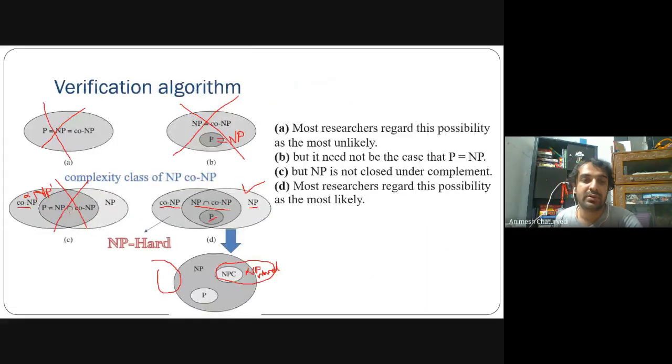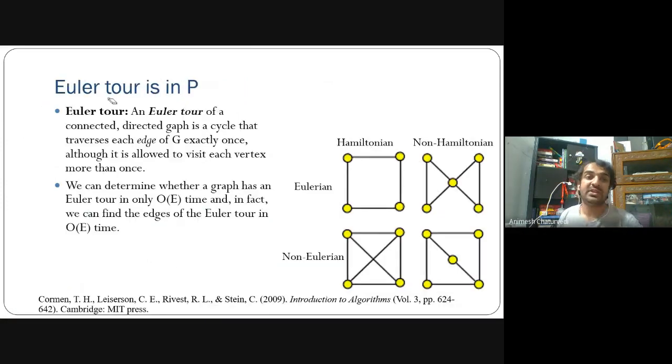So we'll see the next part, Euler's tour. I hope that you have already studied Euler's tour: there is some graph, and you want to find the cycle. So how do you find the cycle? There are two ways. First is Euler's. So what does Euler say?